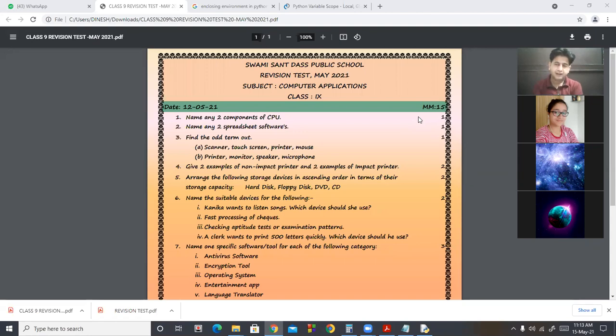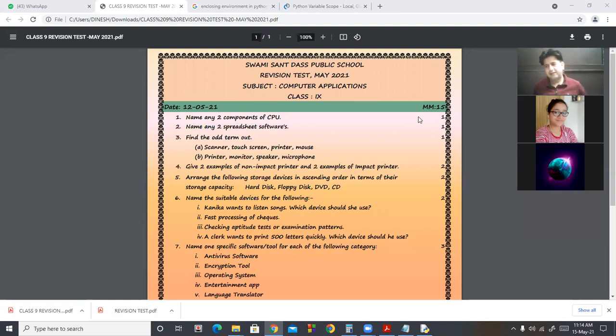Next is electronic spreadsheet software. In this we include Lotus 123, MS Excel. You will have to write the full name: MS Excel, OpenOffice.org Calc. In word processors we also include Google Docs. In spreadsheet software, there are Quattro Pro, Gnumeric, Google Sheets. These are examples of spreadsheet software. In your book, OpenOffice.org Calc is given under 2 different names, but this is the common name: